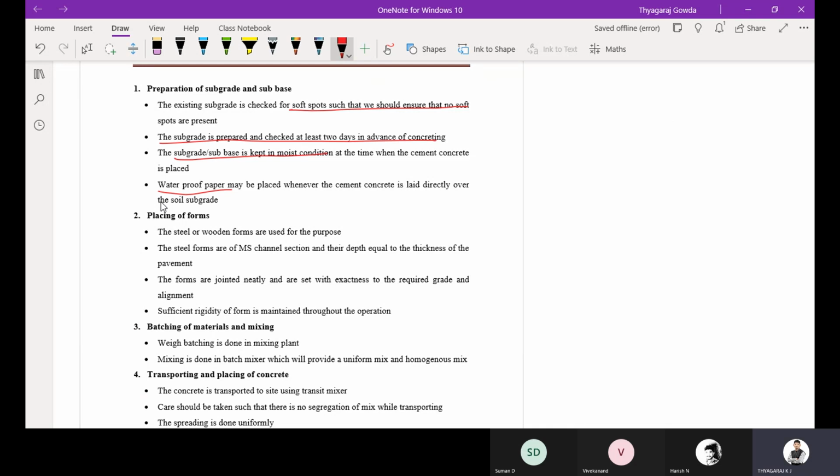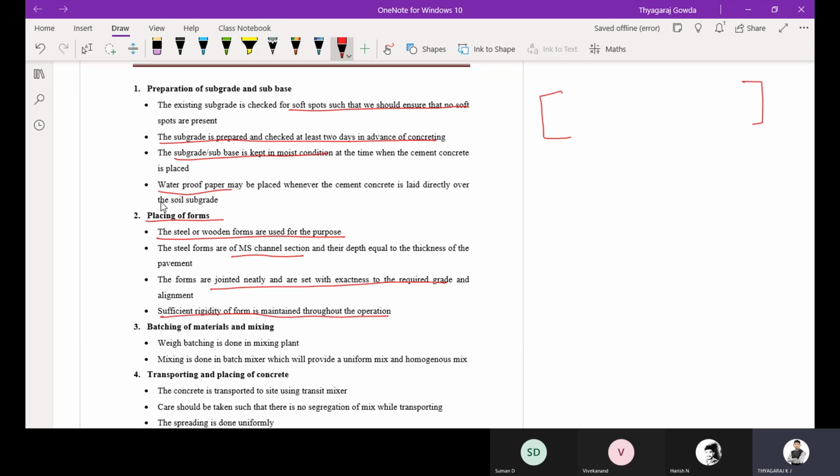The second one is placing of forms. The steel or wooden forms are used for the purpose. MS channel section, okay, C section we are going to use. The forms are jointed neatly and are set with exactness to the required grade and camber. Sufficient rigidity of form is maintained throughout the operation.